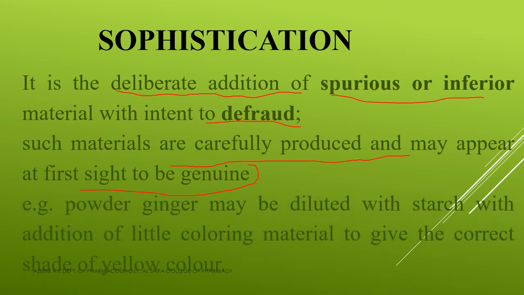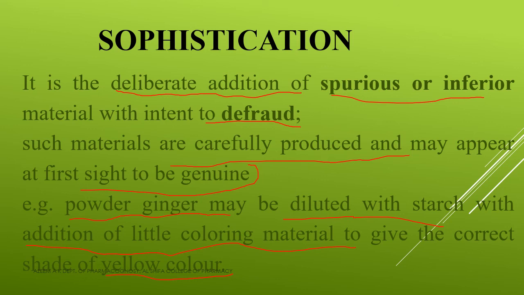Okay, and such materials are carefully produced and may appear at first sight to be genuine. Clear? And here the common example is ginger powder, and it can be diluted with starch. Ginger powder is diluted with starch, and again starch after adding little yellow color. Okay, so you already know that the color of ginger powder is light yellow. So here starch is an inferior material, and after adding some yellow coloring material to ginger powder, it is very difficult to identify between ginger and this adulterated starch. So this is an example of sophistication.